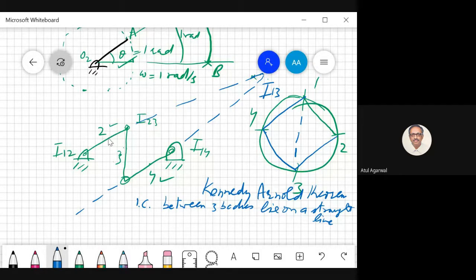Now we want to find the instantaneous center between body 2 and 4. Now you will see how we find it. This one we already know, so we will make it solid. So this is done. Now we want to find this. Again we will use this Kennedy-Aronhold theorem. I12, I14. So I24 will lie on this line joining these 2 points.